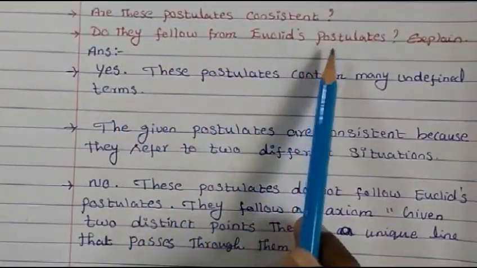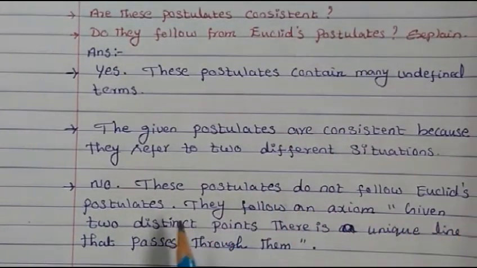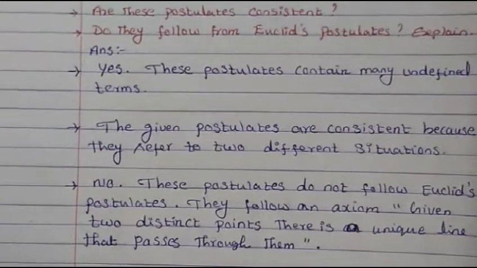So our answer for the question, do they follow from Euclid's postulate, is no. These postulates do not follow Euclid's postulate, but they follow the axiom: given two distinct points, there is a unique line that passes through them. So that's the answer for this question.